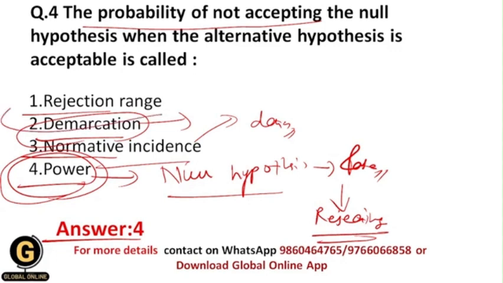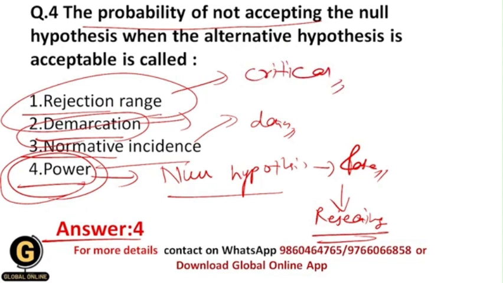And what is rejection range? Rejection range is also called the critical range, and this is the region, a set of values for the test statistic for which the null hypothesis is rejected. So it includes the values for which we are going to reject the null hypothesis. But for this question your correct answer should be 4, that is power.